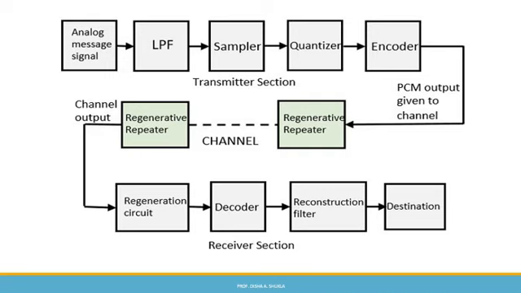Now the advantages that we have for pulse code modulation: the first one being that analog signals can be transmitted over a high speed digital communication system. It's difficult to transmit an analog signal over a high speed digital communication system directly, so using PCM it becomes easier. The probability of error occurring will reduce by the use of appropriate coding methods. The coding methods that we use in the encoder section, if we use an appropriate coding method, then the error rate decreases.